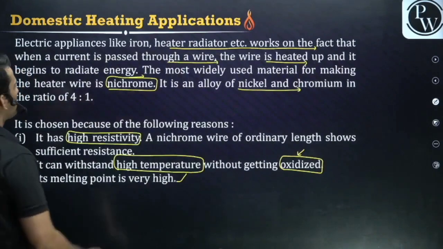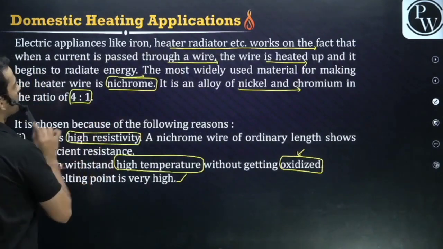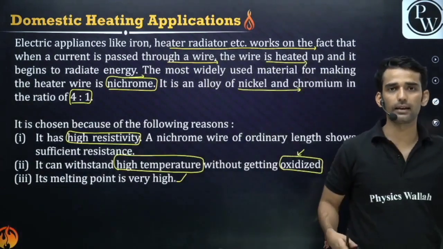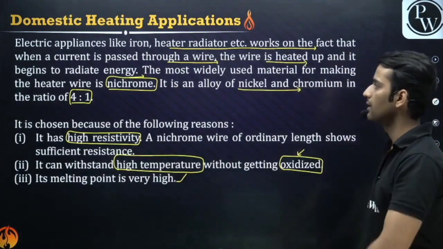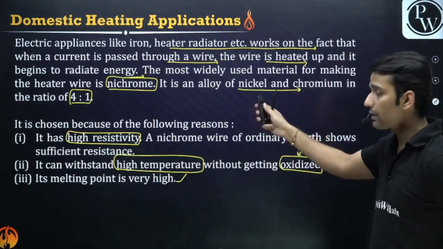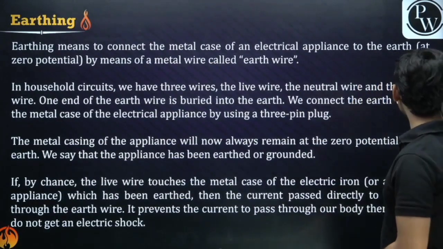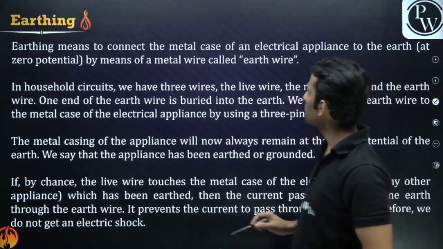Clear, guys? Nickel and chromium in the ratio of 4:1. So that's why we use nichrome alloy in heating wires, as a coil in heaters. Okay, clear? This is very, very important. You will get questions from this surely. Now we have earthing. Earthing means to connect.